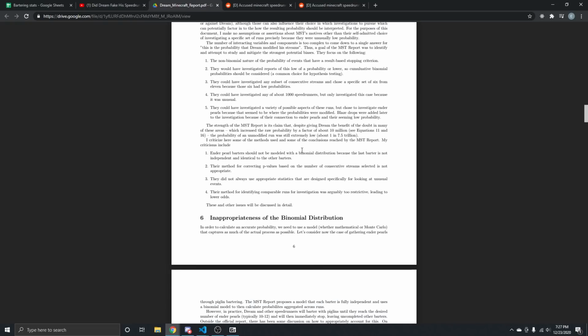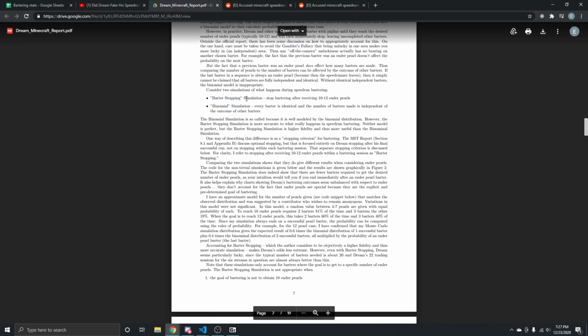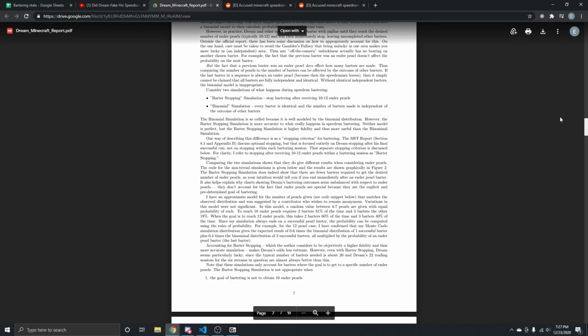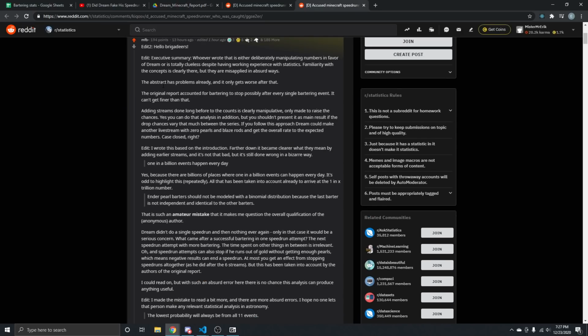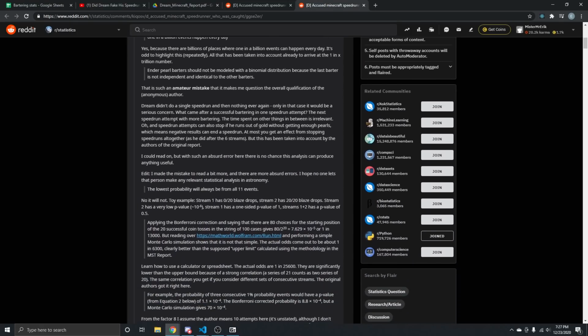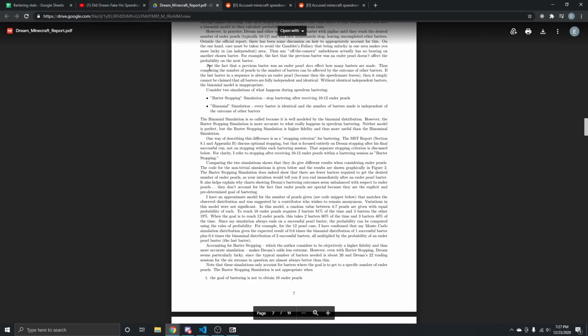So that's silly. And then they go on to talk about another issue called barter stopping simulation. I don't want to go too much into detail on it, but it does play a factor in the code. But MFB here on Reddit does a really good job of talking about the barter issue, and I don't want to take away from it, because the technical stuff is above my pay grade and above my skill.